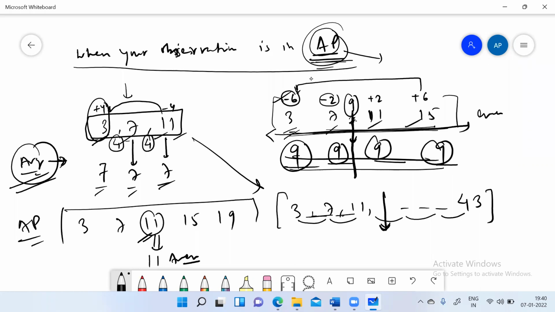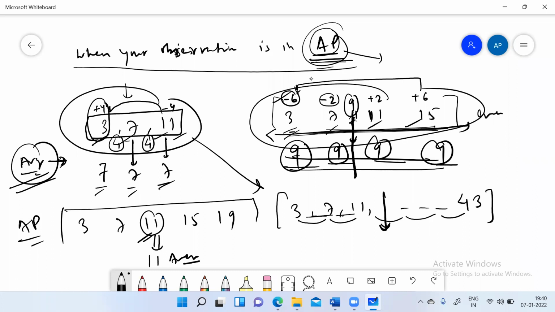But the one thing that is still constant in both types of numbers is that the central value will be the middle value. Here the middle value is the central value only. Here we don't have any middle value, but the central value will lie in the middle only. So if you want to calculate the average for this series, you just need to calculate the central value of the series, which is (3 plus 43) by 2.